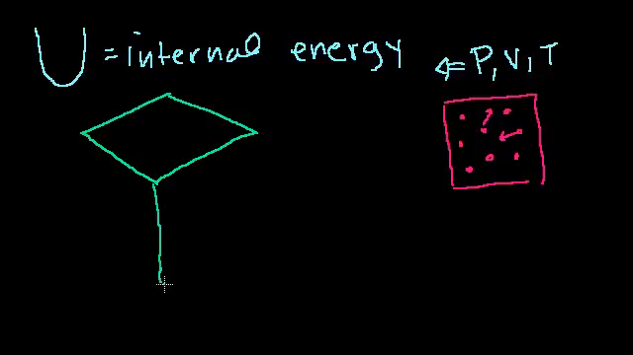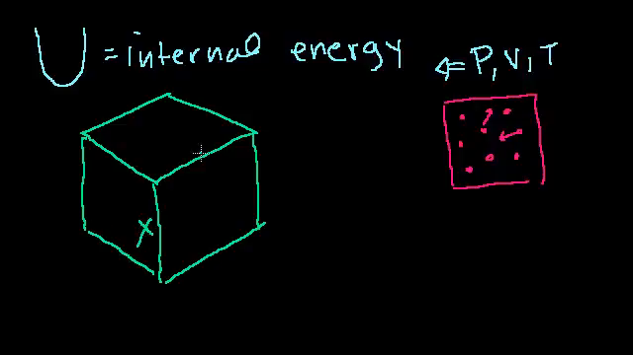So let's say my system is this cube. And let's say the dimensions of the cube are x in every direction. So it's x high, x wide, and x deep. So its volume is, of course, x to the third, x cubed. And let's say I have N particles in my system. Capital N particles. I could have written lowercase n moles, but let's just keep it straightforward. I have N particles.